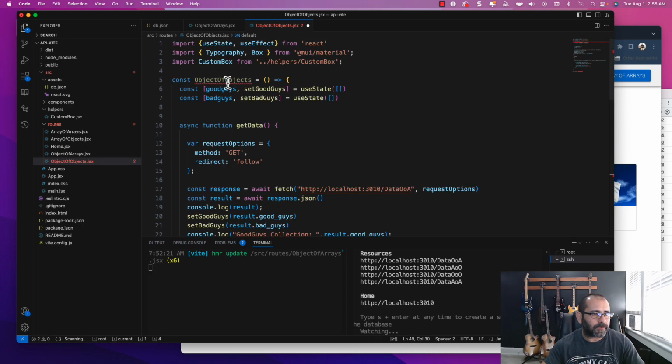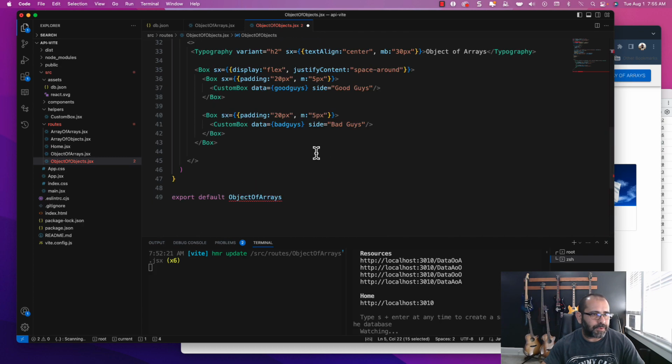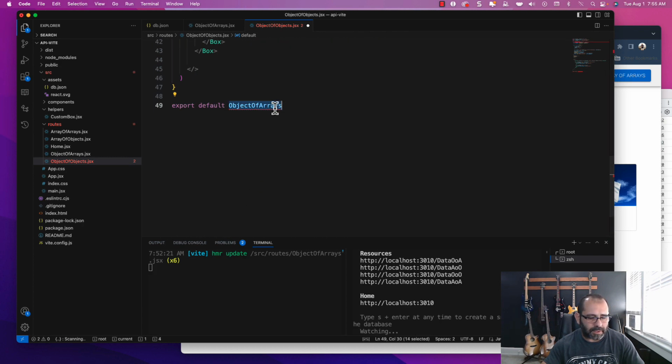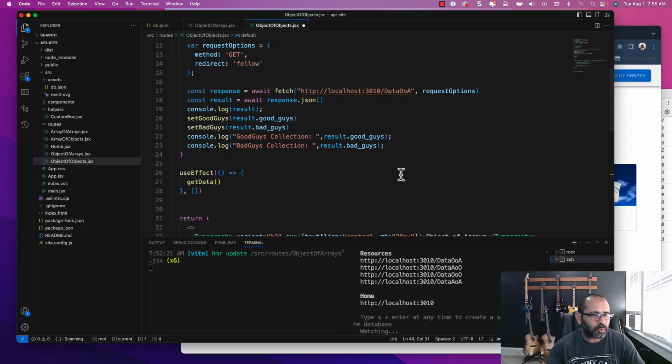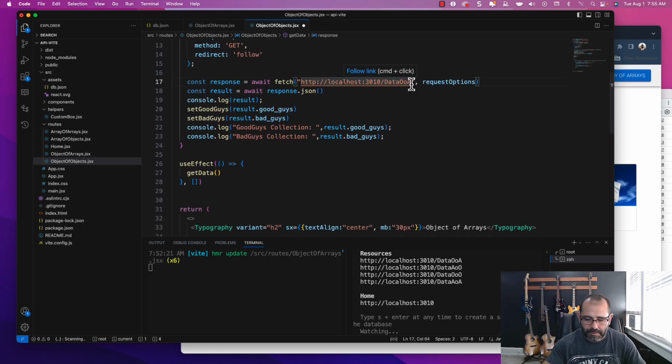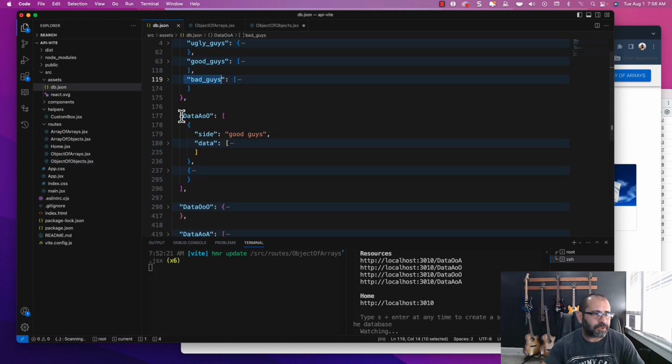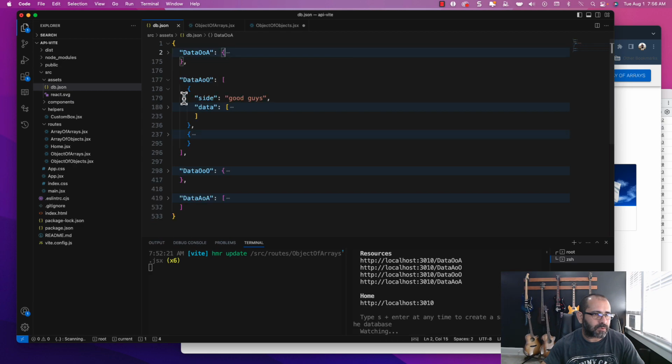Now before we go any further, make sure that we change the export down here so that it exports the right one. There we go. And we need to change this from object of arrays to object of objects. So let's close this one. We're not using that one or that one, and let's open that one.